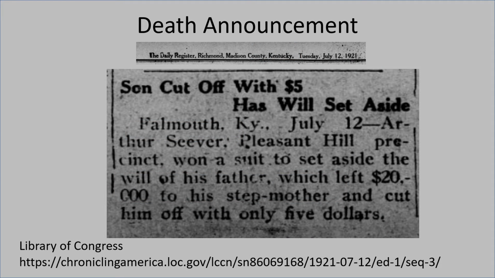I searched Library of Congress newspaper and found this interesting article. Arthur Seaver was left with $5 from his father's will. He contested it, and it appears he won and received more of his father's money. From this newspaper article, we learned that Arthur Seaver's father died before 1921. It would take a little more research to find Arthur Seaver's father's name and the actual date, but this gives us an approximate date for his father's death, which would have been before 1921.